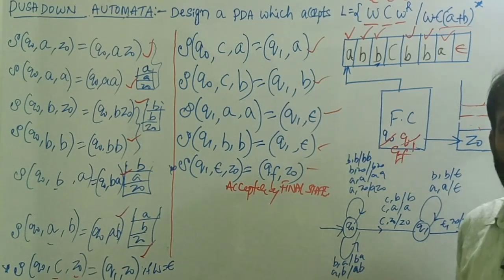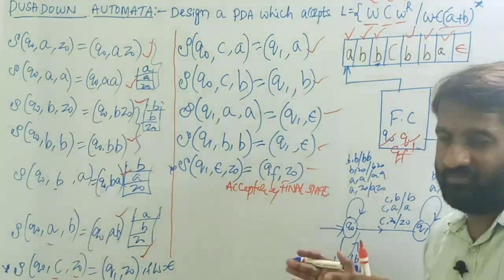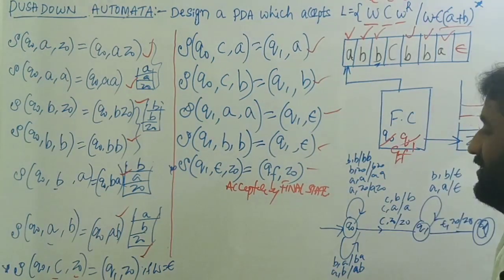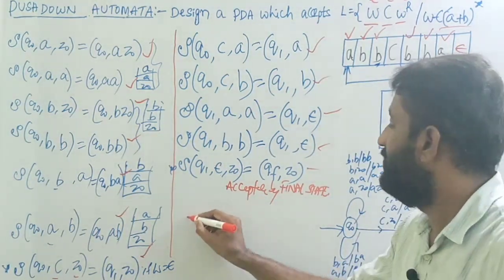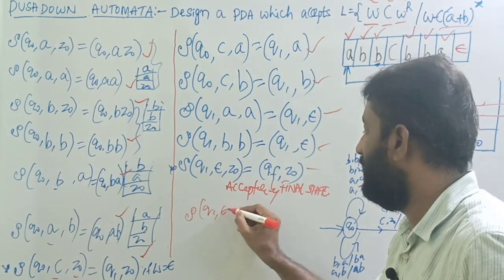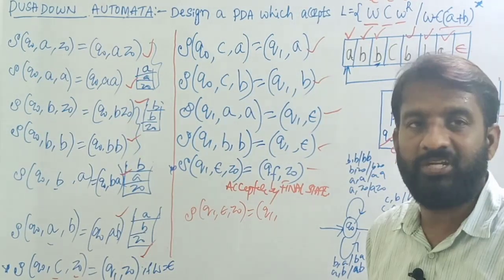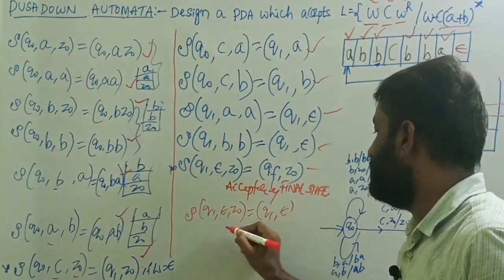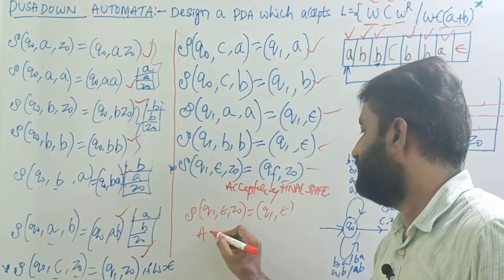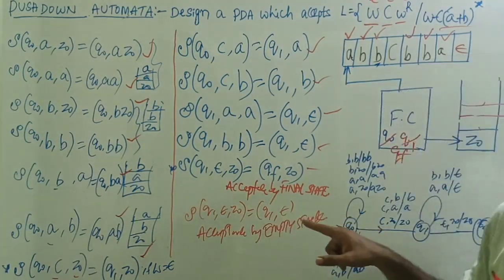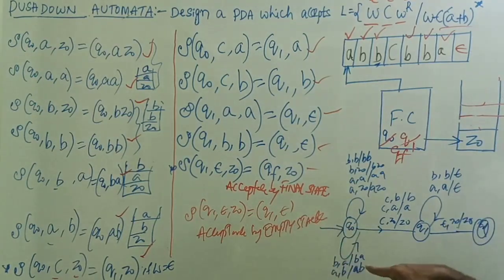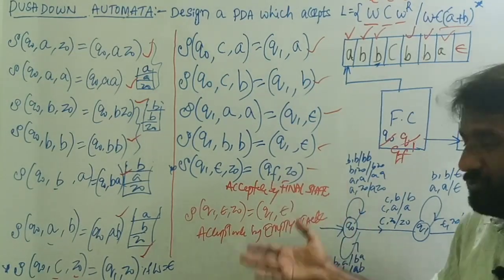And then as usual we are going to discuss how the same design is accepted by the empty stack. You have to add one transition, that is, transition of Q1 epsilon comma Z0 equals to remains on the state Q1, simply removing Z0 from the stack. So equals to epsilon. This is what is called acceptance by empty stack. See, I'm not adding this transition to this graphical notation, because if you add this transition to this graphical notation, it is going to be non-deterministic in nature. Basically, I'm drawing deterministic nature only. Okay, depending upon the requirement, you draw the graphical notation.